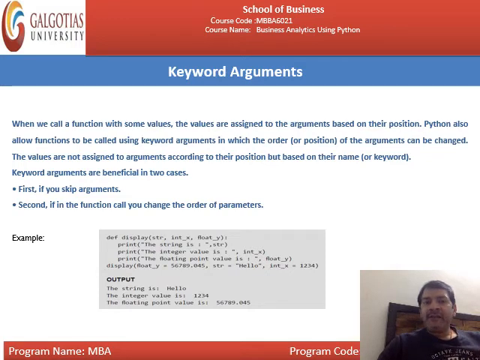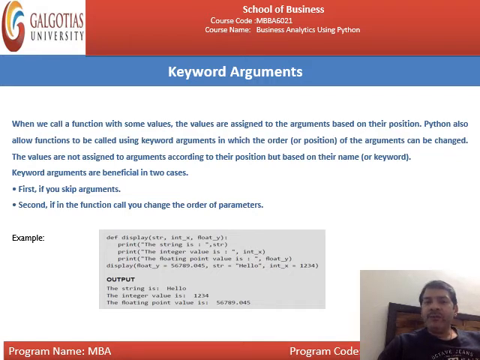Now, when calling display, it is not mandatory to write the arguments in the same sequence as in the function definition. Listen, float_y is the third parameter, but now you are writing it first. You write float_y equal to a value, assigning and initializing it. Likewise, for str you have passed the value hello, and for int_x you have passed 1234.